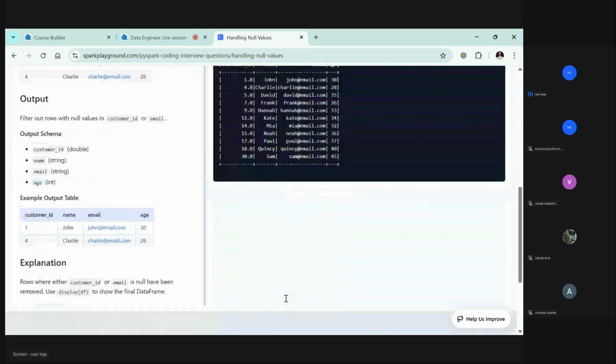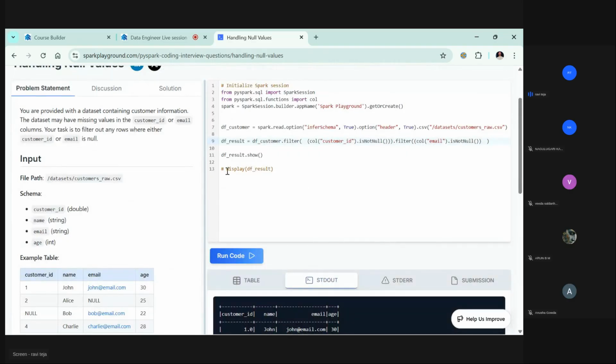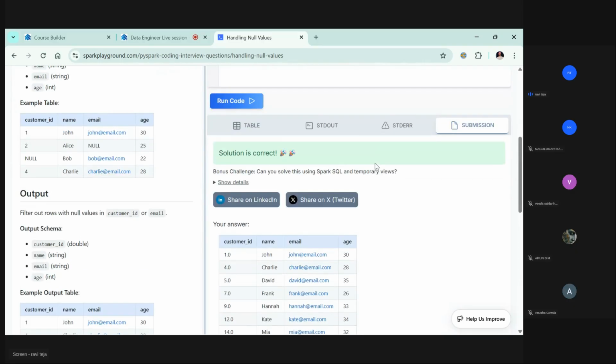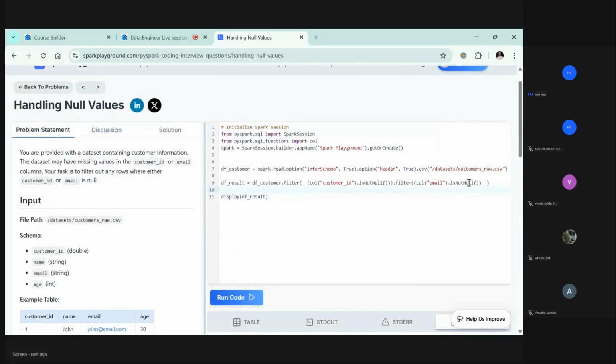See, now you got the output, but this is not the ideal way. You're supposed to have the two filters in the same row, but currently this is how you will do it. If you see here, I am putting two filters here. Maybe it's expecting both or none.